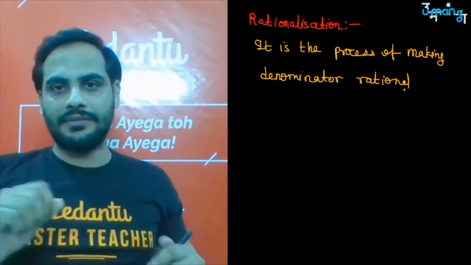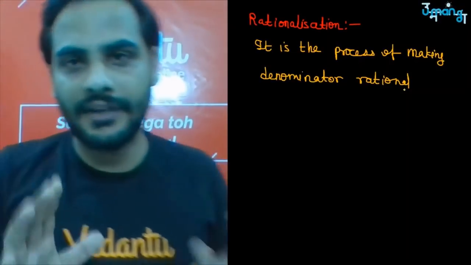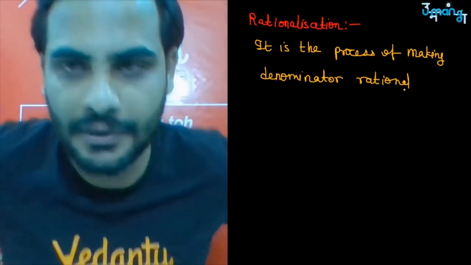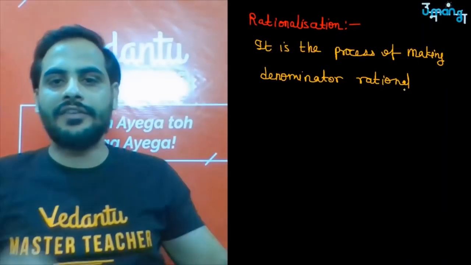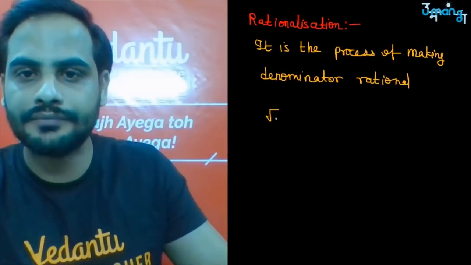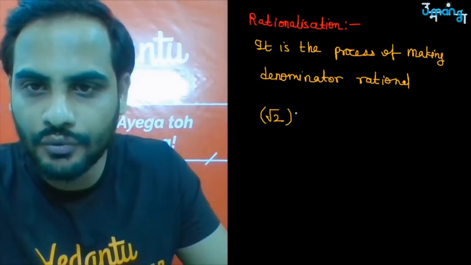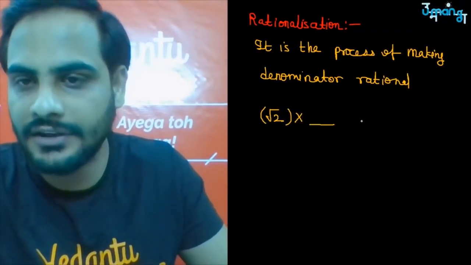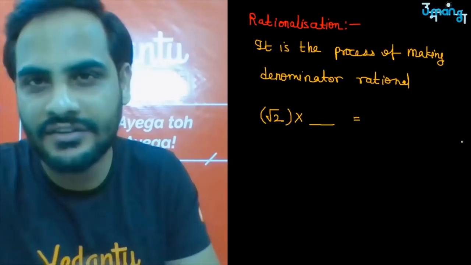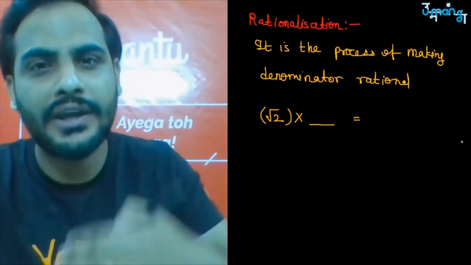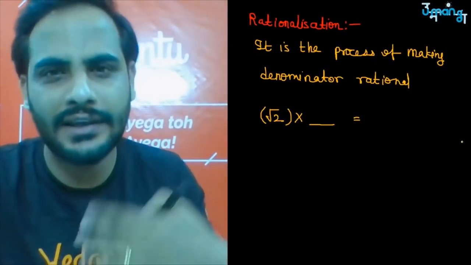For example, to start with the process of rationalization, first understand: if I have root 2, what should I multiply with it so that I get a rational number? Is it root 2, is it 2, is it 1, is it 1 by 2?